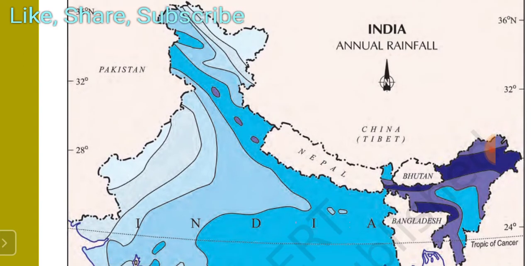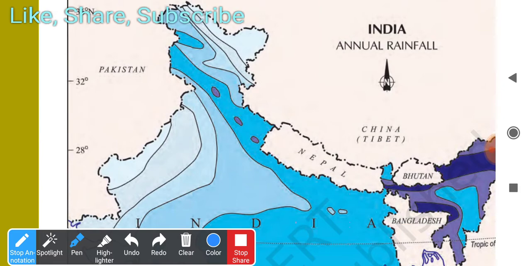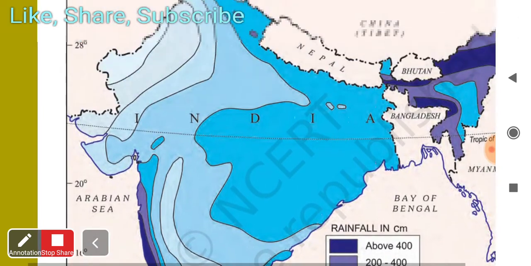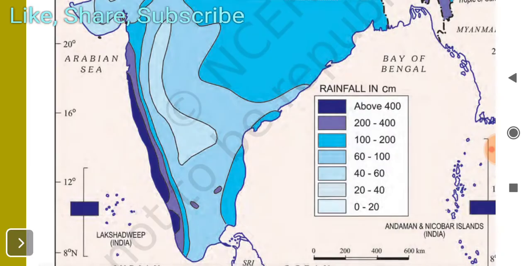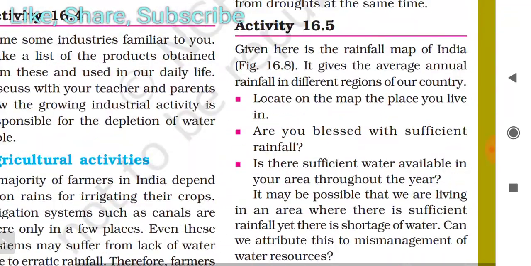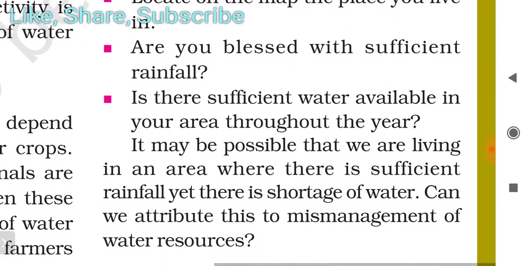Here is Uttarakhand. So if you see, 100 to 200 centimeter rainfall occurs here. Locate on the map the places you live in. Are you blessed with sufficient rainfall? Is there sufficient water available in your area throughout the year?